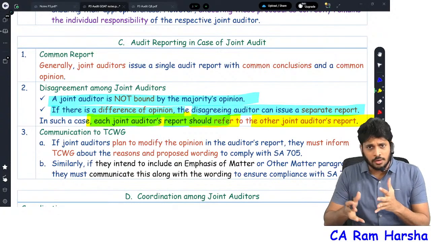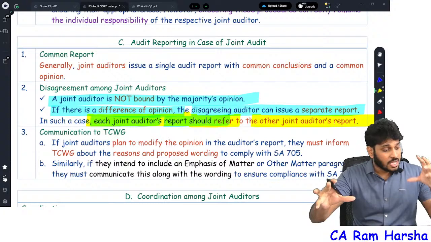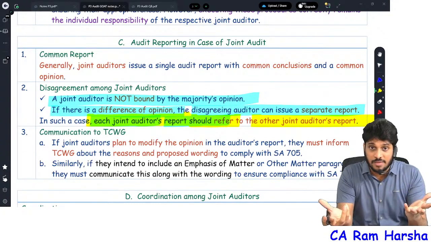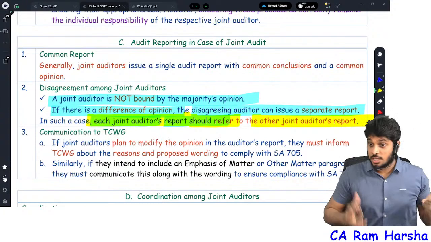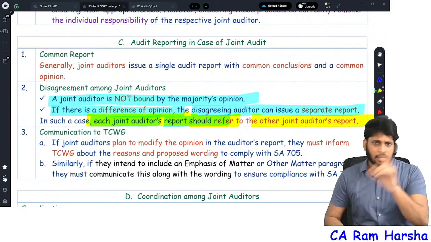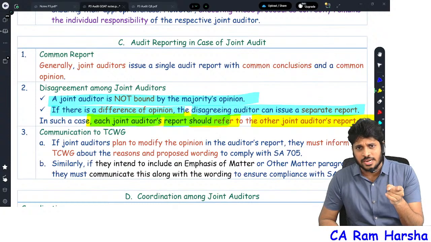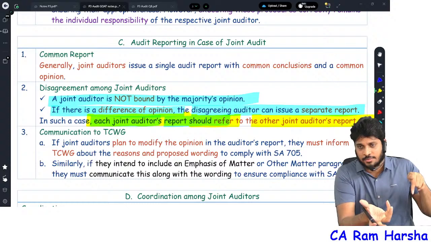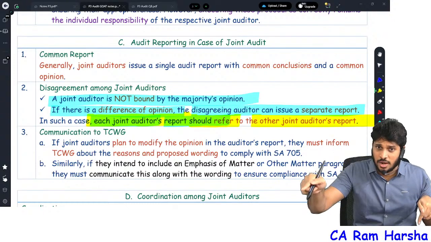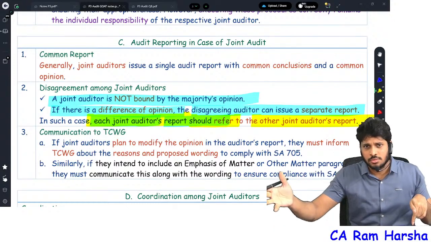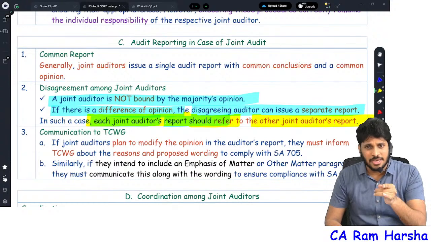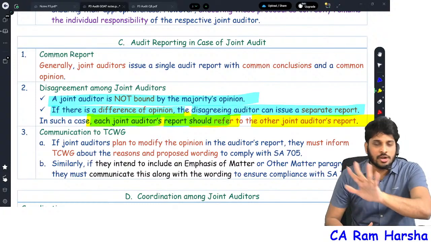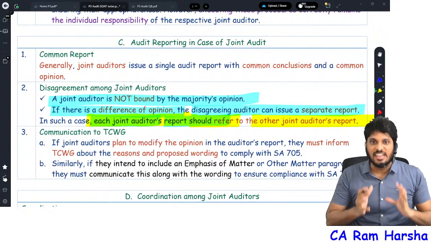Very simple. Now here 11 auditors put together are giving one audit report, and one joint auditor is giving one audit report. Two audit reports are going to the public. Immediately the public will have confusion. Which audit report to believe? Very simple. Remember, one joint auditor is giving an adverse opinion. In the basis for adverse opinion, he will tell his own reasons why he is giving adverse. The remaining 11 joint auditors are giving an unqualified opinion and they have some reasons of their own. The public will see the reasons you gave in the basis for opinion para, and follow accordingly. Whichever is convincing for them, they will follow. You don't have to worry about which one the public has to believe.